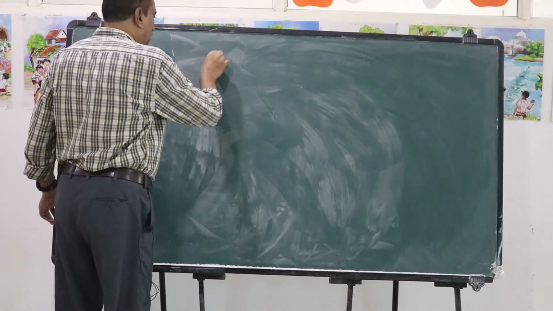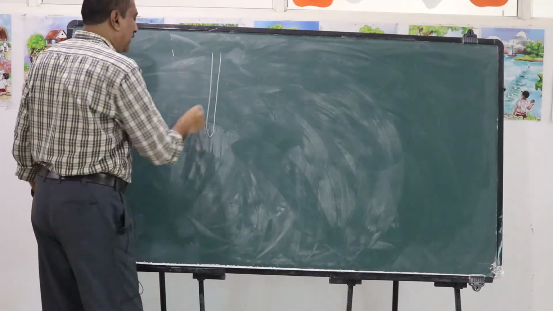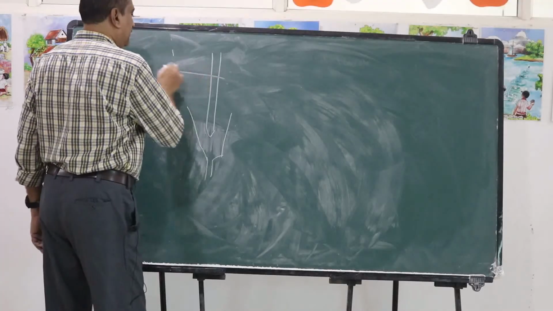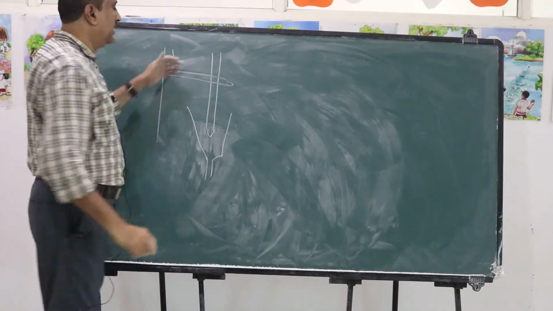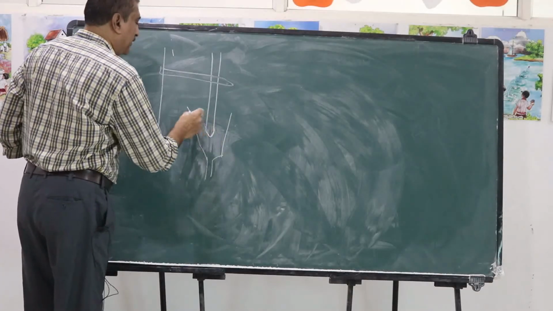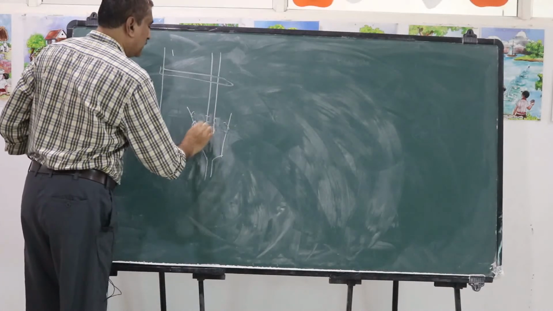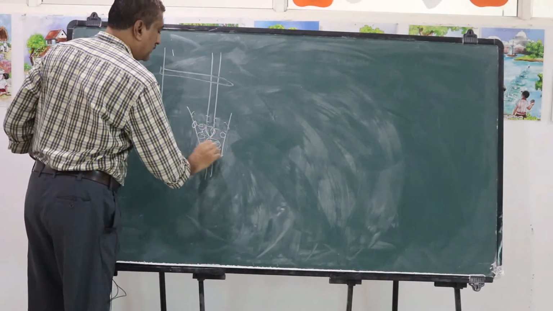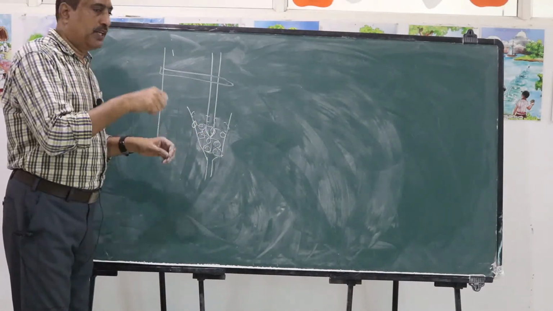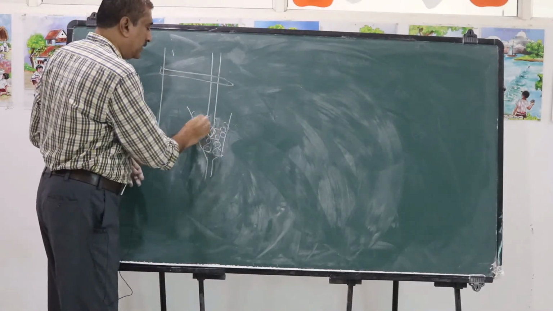The thermometer is kept in ice. Suppose it is held like this with a stand, and the bulb of this thermometer is dipped in ice cubes or ice blocks in a vessel.